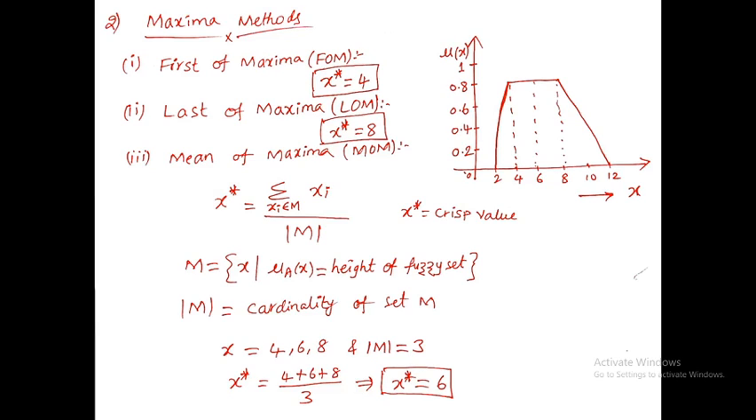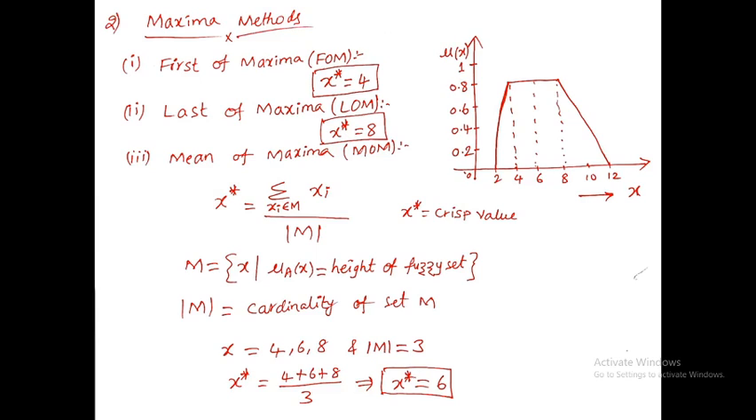If you see that figure, your membership value is mentioned on the y-axis, mu of x, and your fuzzy elements have been taken on the x-axis. Those are 2, 4, 6, 8, 10, 12. The membership values are 0.2, 0.4, 0.6, 0.8 up to 1. But the maximum membership value for this figure is only 0.8. At 0.8 itself, it is reaching the maximum value. So how to find the first of maxima, last of maxima, and mean of maxima?